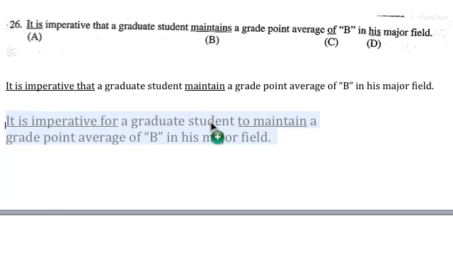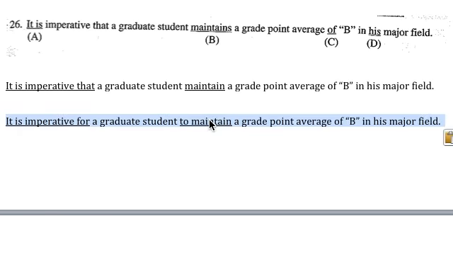Now that I've shown you the answer, let me show you how most native speakers will actually say this type of idea. It is important for, and this is the key, not "that" but "for," it is important for a graduate student to maintain, and they'll use an infinitive, to maintain a grade point average of B in his major field, or in their major field. Most native speakers are going to use the "they" form to try to keep it neutral, because they don't know if this is a man or a woman.